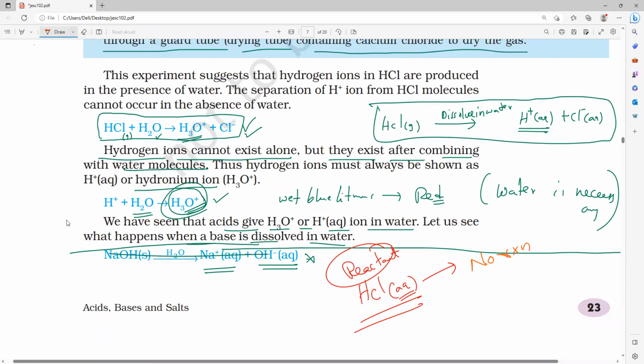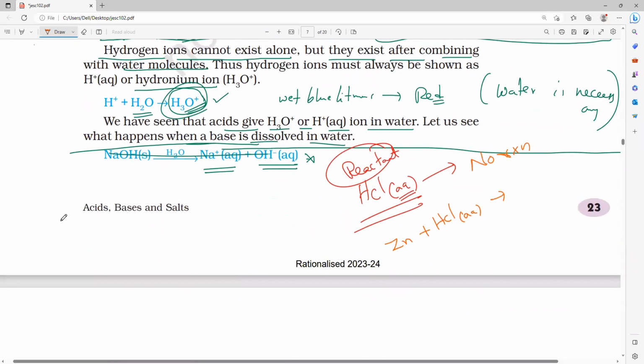For example, they will give you like this. Zinc is reacting with hydrochloric acid, aqueous state. Then what products will come? Anybody can tell? We'll get zinc chloride plus what gas? Everybody? Hydrogen gas. Now zinc plus hydrogen chloride, they have given gas.